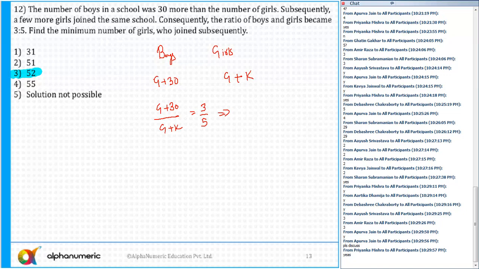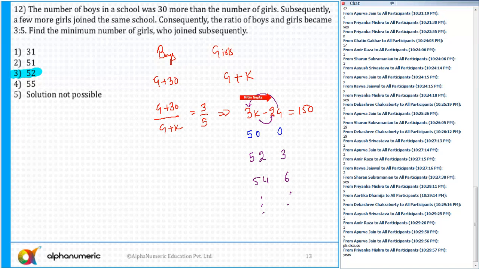Solving this equation, I get 3K minus 2G equals 150. It's a standard linear equation. We know how to solve a linear equation for integral solutions. So when I take G equal to 0, K is equal to 50. Since the difference of two terms is constant, the value of K will change in steps of 2, and the value of G will change in steps of 3. So the next possible value of K is 52 and the value of G is 3, then 54 and 6, and so on.